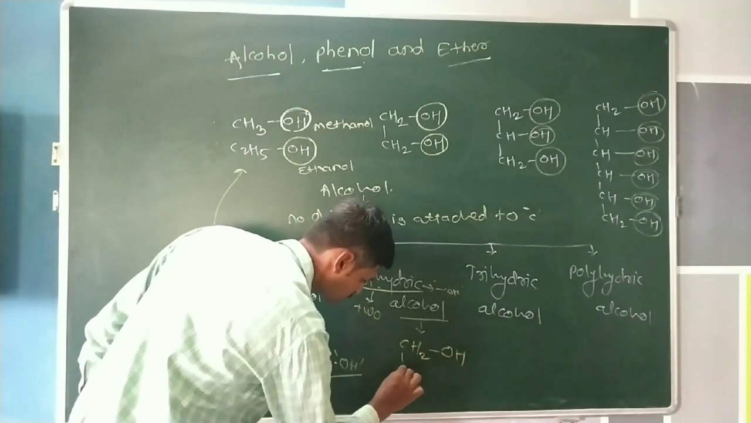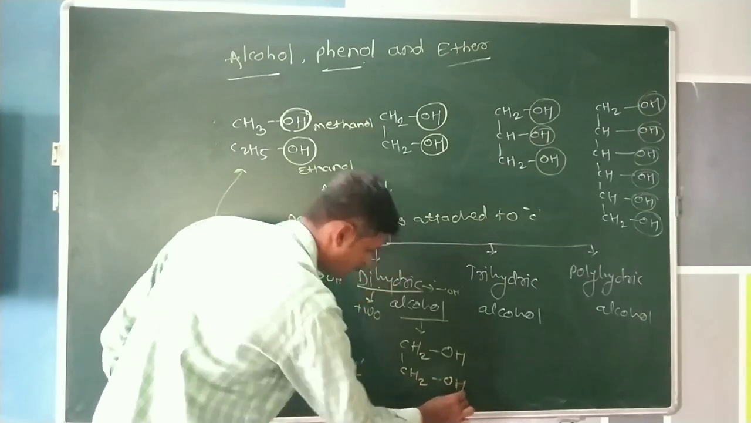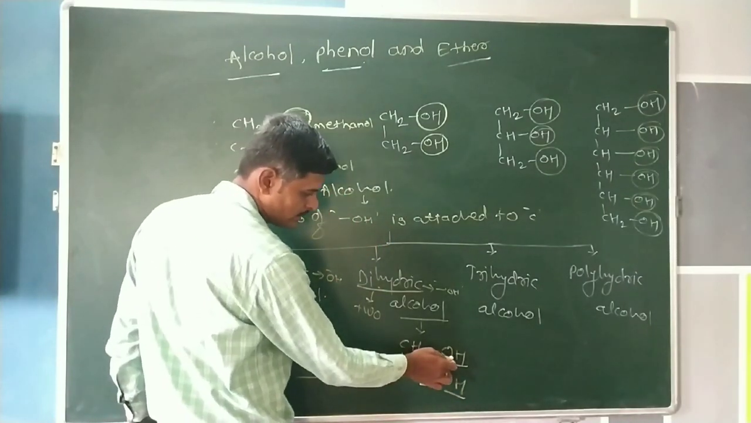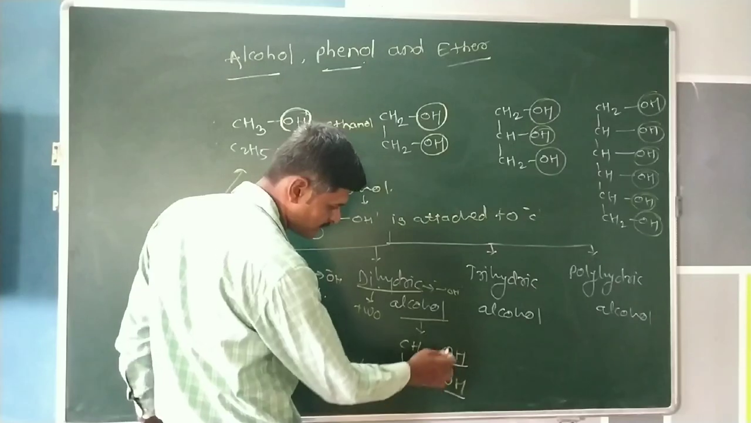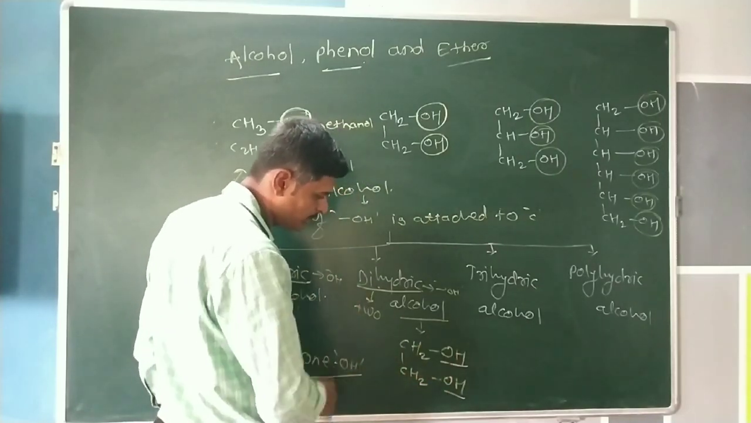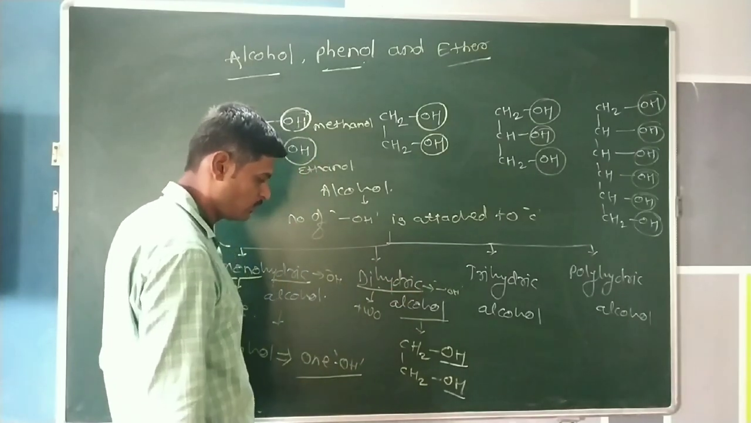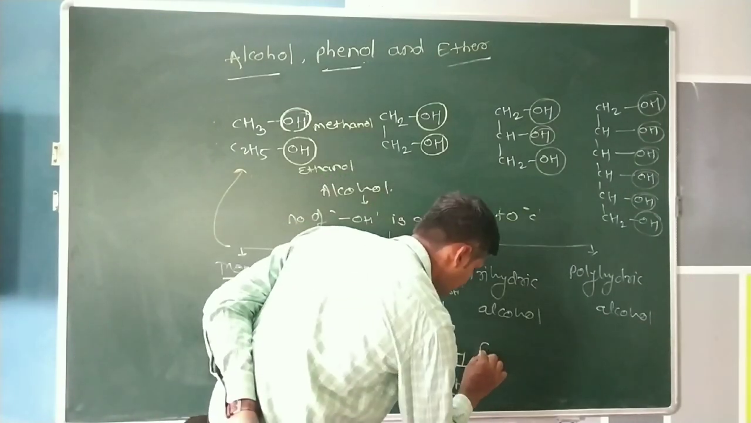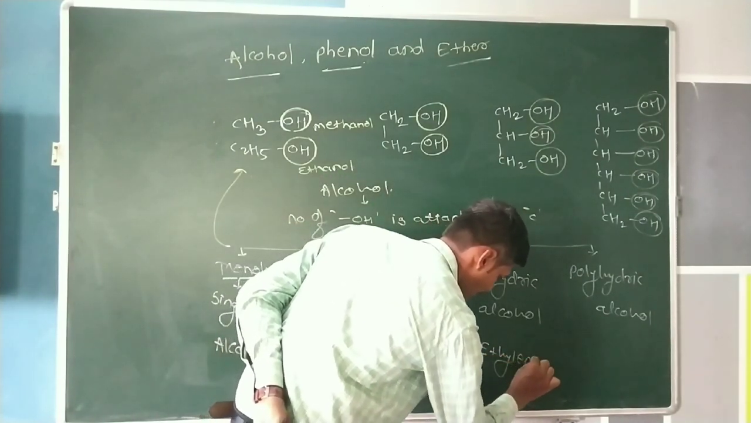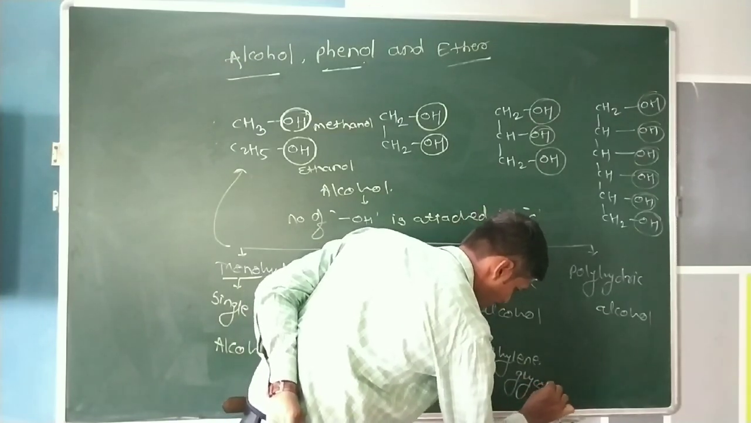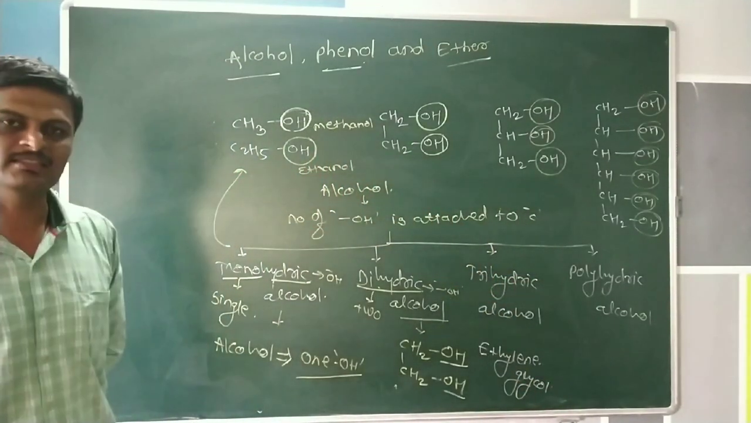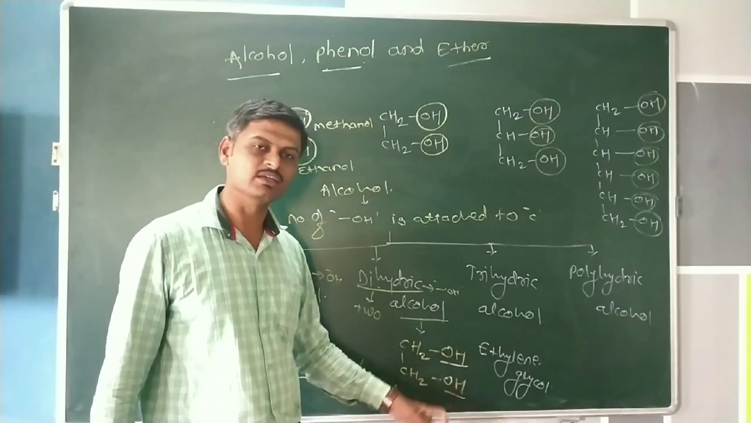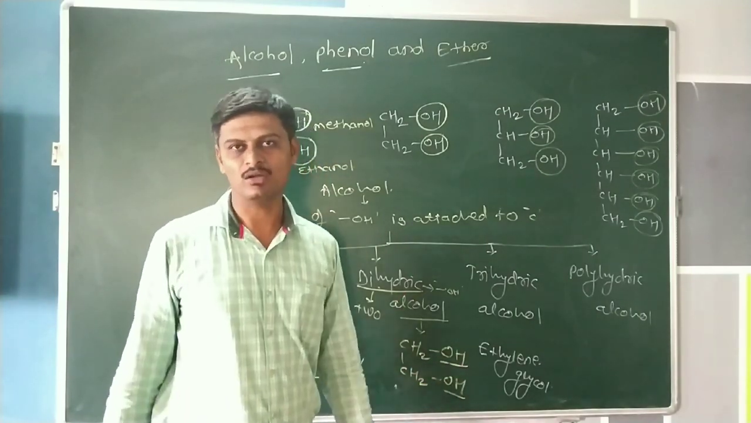That means CH2OH, CH2OH. In this case, this hydroxy group and this hydroxy group, two hydroxy groups are here. That means two hydroxy groups are present in a single molecule. Therefore, it is an example of dihydric alcohol, and this molecule is named ethylene glycol. In this ethylene glycol, the two hydroxy groups are here. Therefore, it is included in dihydric alcohol.